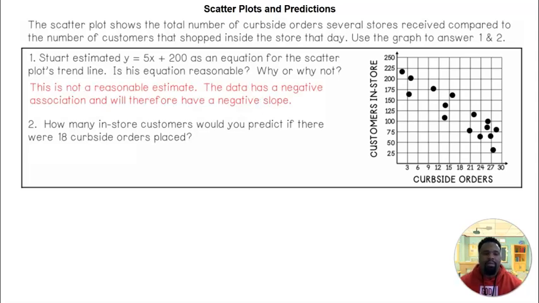How many in-store customers will we predict if there's 18 curbside orders placed? So we can look at the graph and help us make this prediction. What you want to do is look at 18 along your curbside and go all the way up until you're within the middle of your data. I'm in the middle of my data right here. And then you want to look at the corresponding Y. The corresponding Y will be right here at 125. So we can predict that approximately 125 customers will be in the store if there's 18 curbside orders placed.